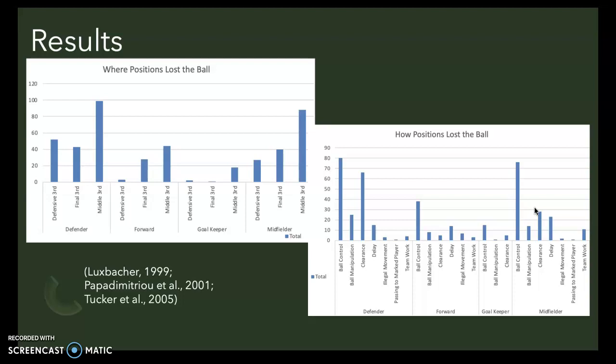Research suggests that defenders must move the ball quickly out of the defensive third into the midfielders in the middle third to then move it on to the forwards. Luxbacher, 1999. This helps to identify a clear breakdown in play, with the method of losing the ball chart supporting this breakdown. Potential links between the defence and midfield could be poor, resulting in the perturbations. Furthermore, the ball control and clearances being the main reasons for perturbations tell us that potential tactical aspects, like playing it out from the back, need working on for LCFC to reduce perturbations.